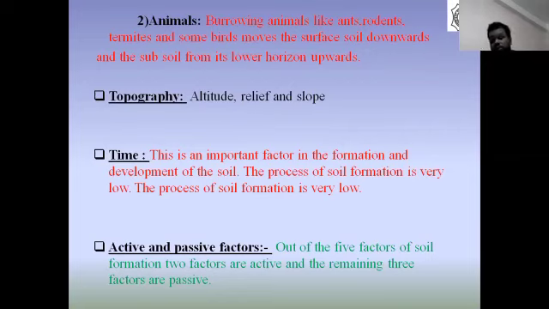Mature soils are developed over a long period of time. The influence of climate and organic matter is clearly visible on the mature soil. The importance of parent material is almost over and the soil attains its old stage.